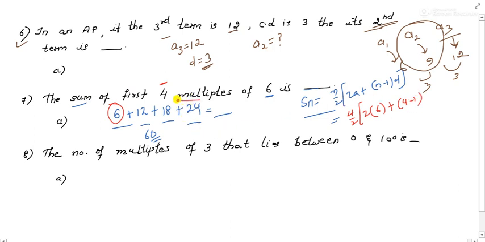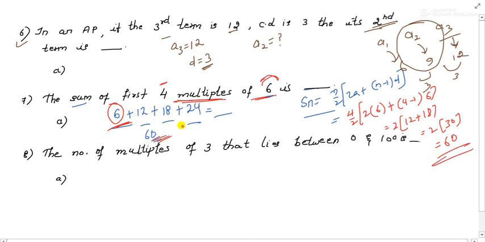Whenever they give multiples of any number, the first term and common difference remain the same if it starts from the first multiple, like here it has started from 6. So even the d is 6. Now when you solve, you'll get 2 into 12 plus 3 into 6, that is 18, so here you'll get 30. So 30 into 2 is 60. See, you have got the same answer. It's very simple, whether you go by this way or this, both of them will lead you to the same answer.